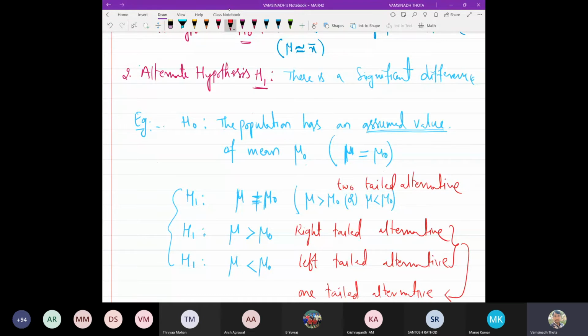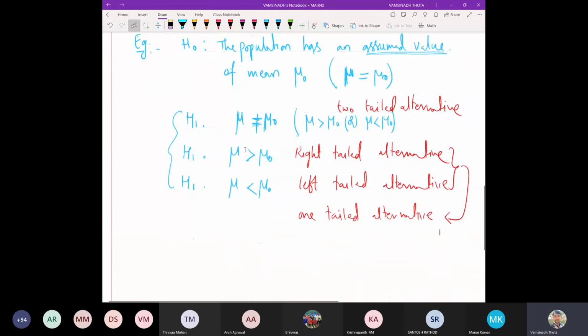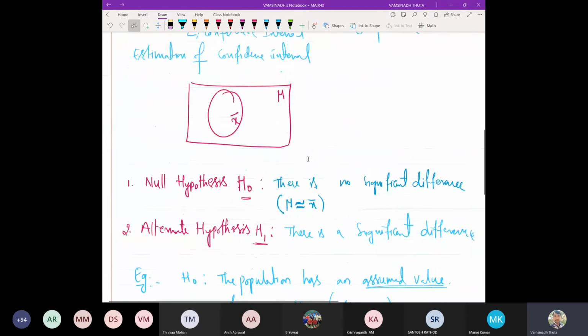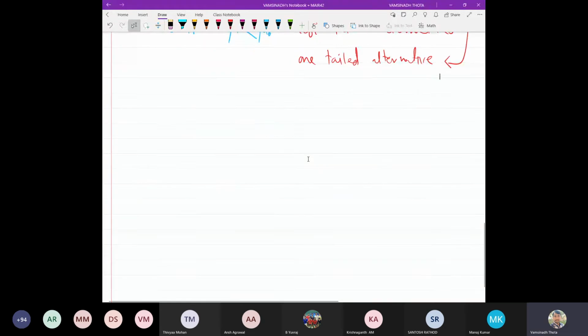For the same problem, we can do it using the two-tailed alternative or using the one-tailed alternative. But the one-tailed alternative will be unique: either we have to go for the right or we have to go for the left. So that is about the null hypothesis and the alternate hypothesis, and these two hypotheses we need to make at the very start of each and every problem.